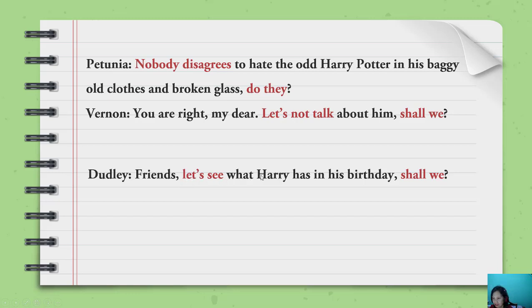We can have it like this. Friends, let's see what Hari has in his birthday, shall we? This is positive. You can use shall we too. You don't have to use shall we. No, because actually this one and this one are the same, to show suggestion. That's why we just use shall we.